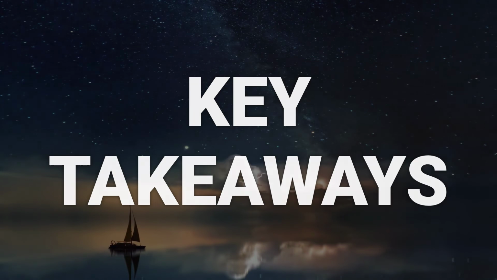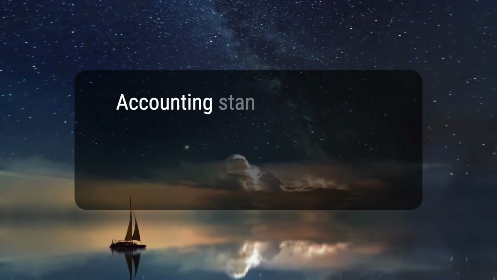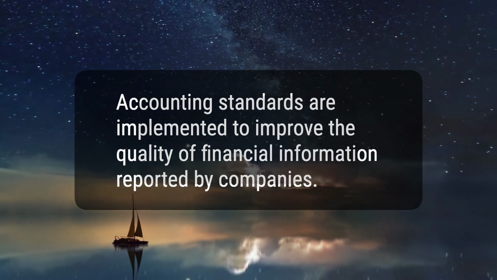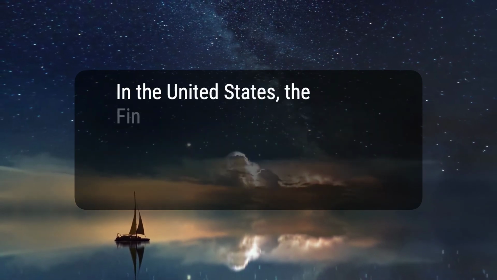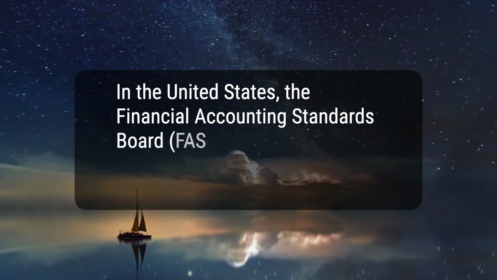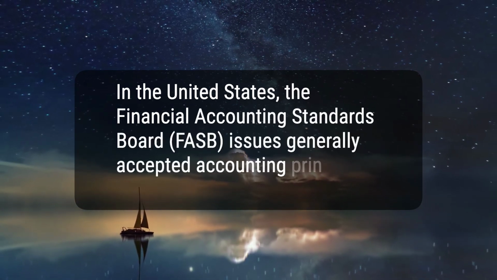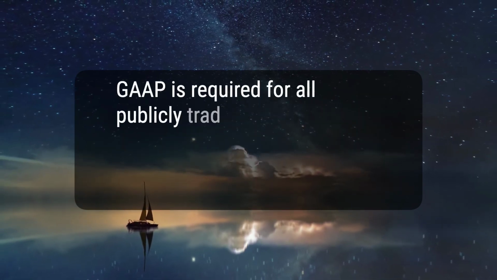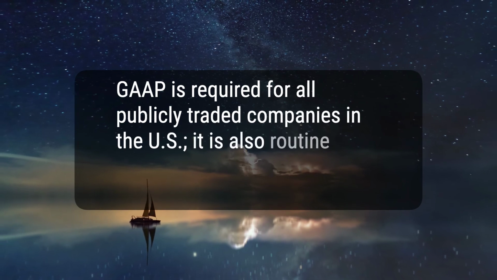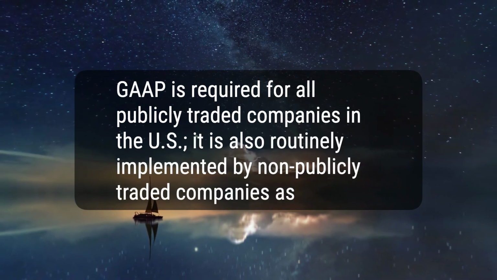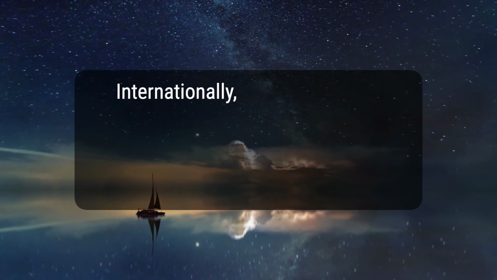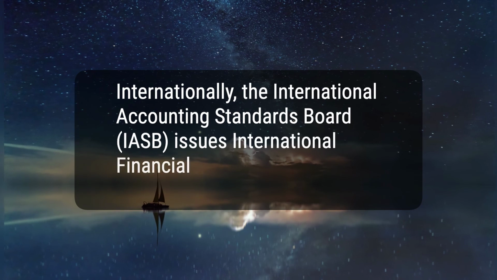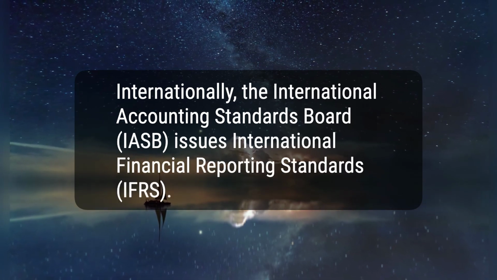Here are 5 key takeaways. 1. Accounting standards are implemented to improve the quality of financial information reported by companies. 2. In the United States, the Financial Accounting Standards Board, FASB, issues generally accepted accounting principles, GAAP. 3. GAAP is required for all publicly traded companies in the U.S., it is also routinely implemented by non-publicly traded companies as well. 4. Internationally, the International Accounting Standards Board, IASB, issues International Financial Reporting Standards, IFRS.